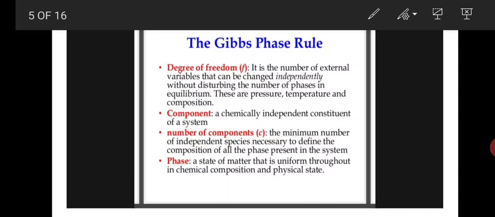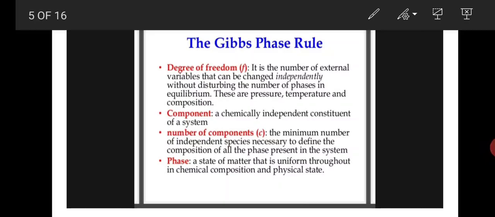Phase means a state of matter that is uniform throughout in chemical composition and physical state. For example, a phase means a physical state of the chemical. Water exists in 3 phases. Liquid state is water. Next, water vapor is in gaseous state.